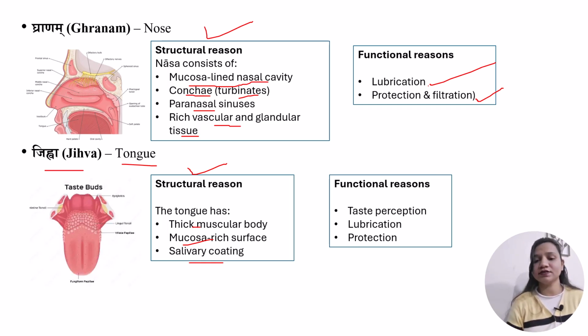By functional reasons we can understand what it does. It helps in taste perception because taste requires moisture. That moisture resides here because of kapha dosh, so it helps in taste perception. It also helps in lubrication and protection.